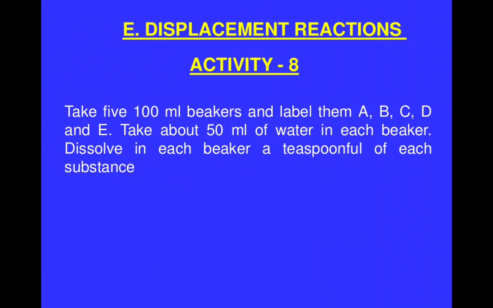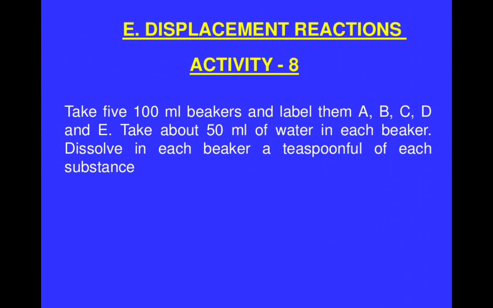Now, the displacement reaction is a very important reaction in this chapter. Here we see that if any metal is taken and any solution is taken, like we take one zinc metal and one copper sulfate solution, zinc will displace copper from its solution and will form zinc sulfate, and copper metal will be formed. Now this is a very interesting reaction. Now we are discussing it.